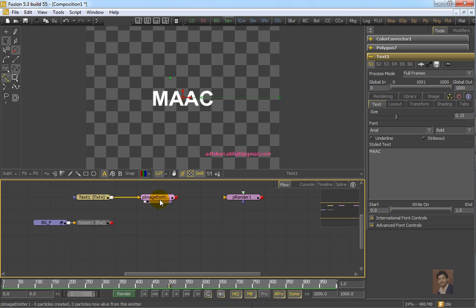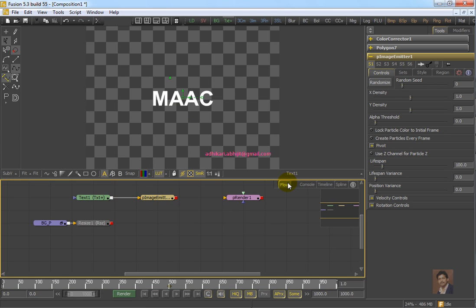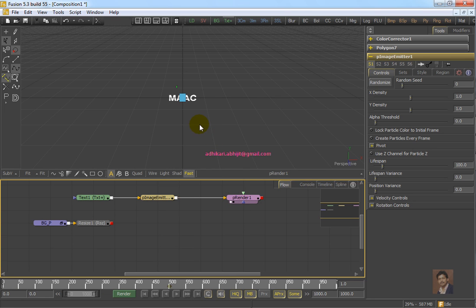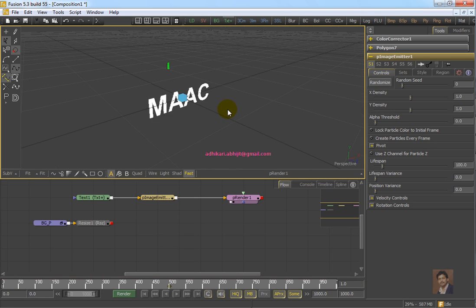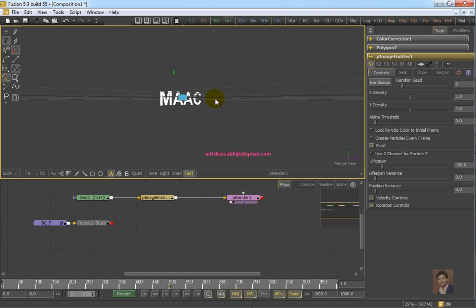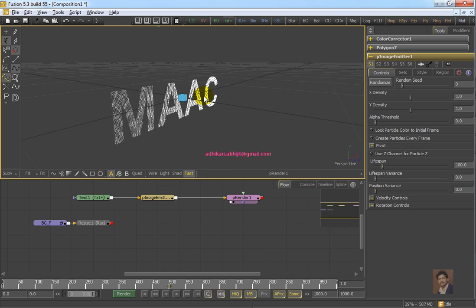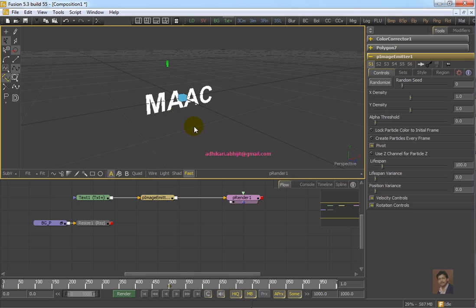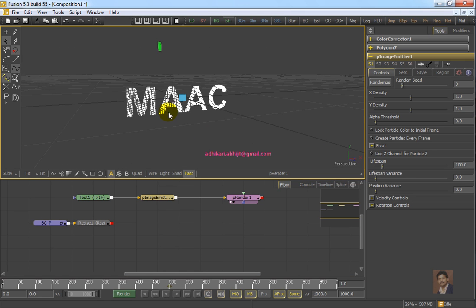Now select this p image emitter, check the p image emitter is not working. When we connect this p image emitter with the p renderer, then only it will work. By default the particle effects in Fusion work in 3D mode, so this particle is coming in 3D viewport. You can operate the 3D viewport using 3D controls of Fusion. As you know, you all have idea how you can control the 3D viewport. You can rotate the viewport.